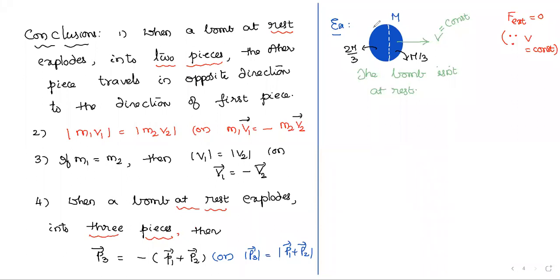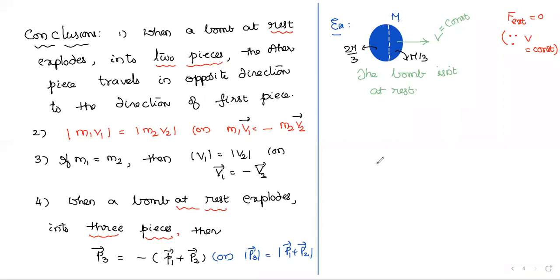If anyone remembered, you can say the velocity. Anyone remember? The velocity, how much yesterday I took here? No one remembered. First piece V by 2. Okay.